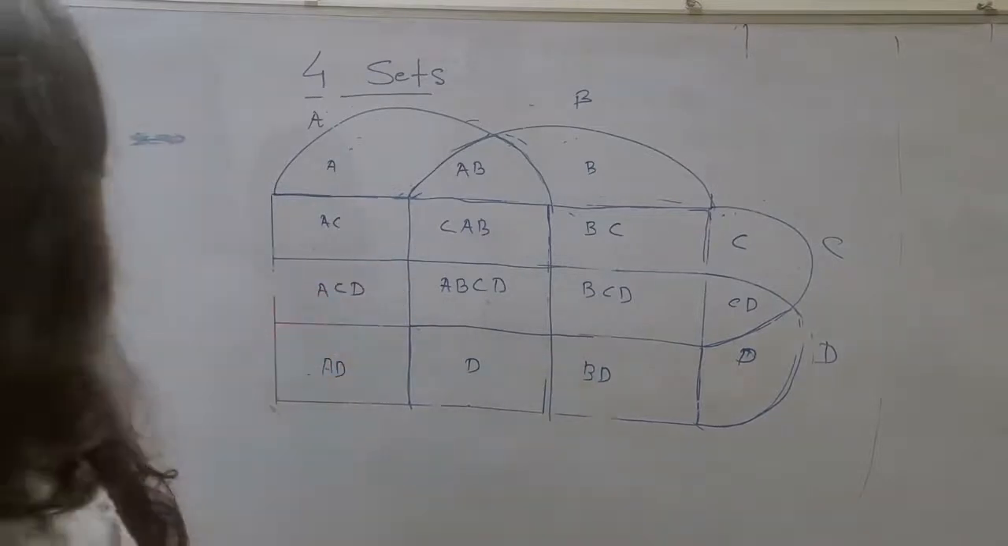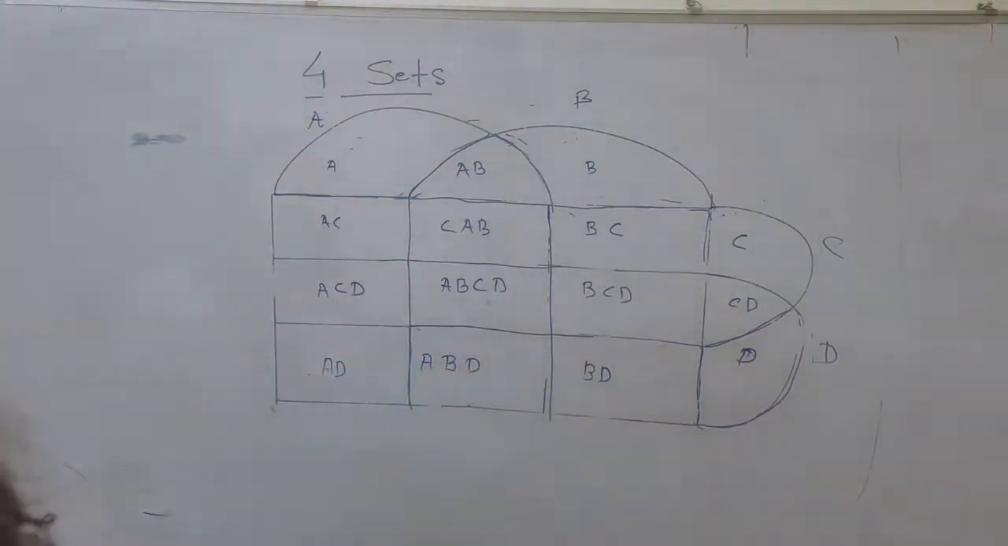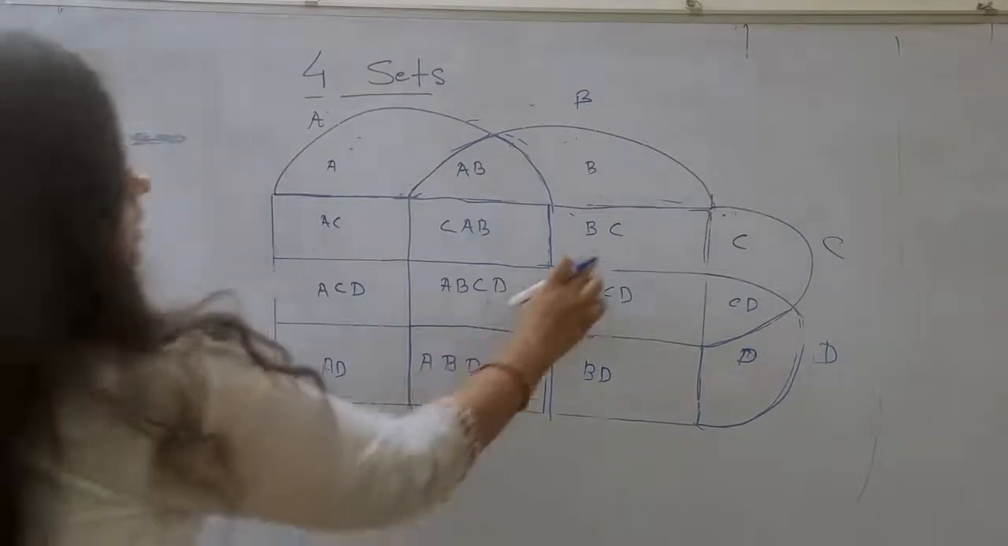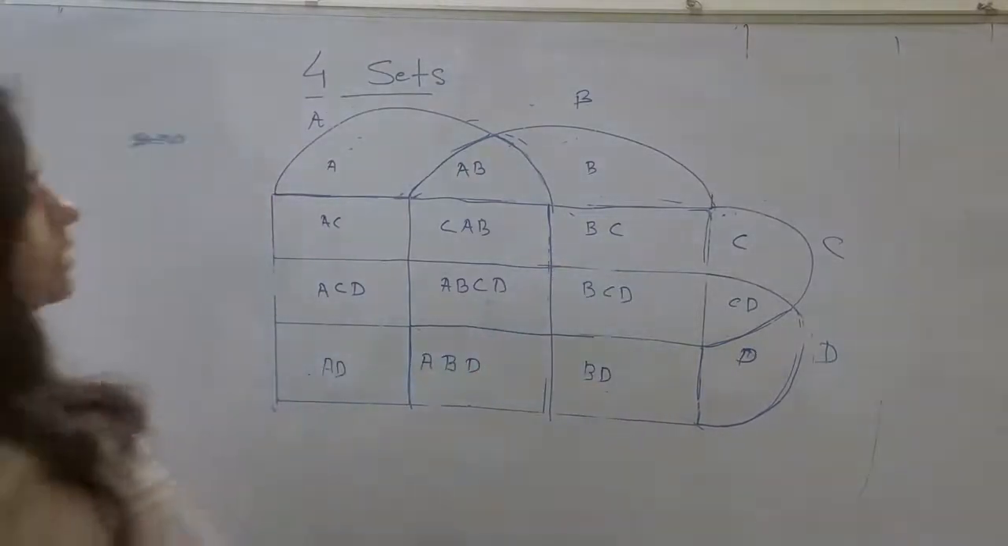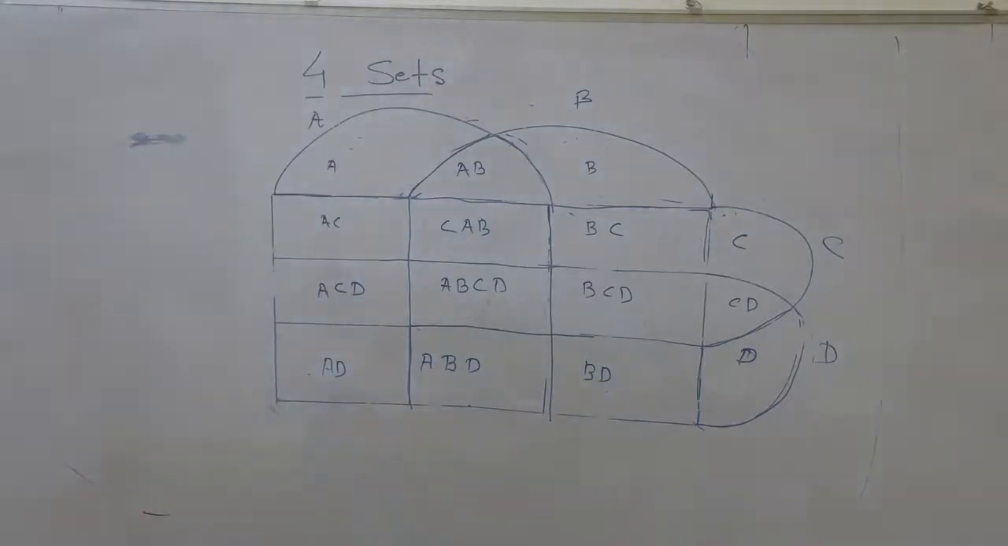This is the region of A, B and D. And this is the region of AC, AD, BC, BD. This is the region of C and D. This is the region of CD and AD. Now this is a simple formulation.